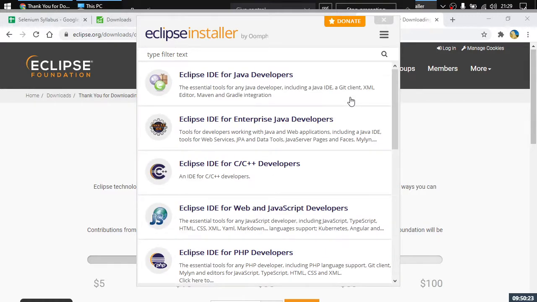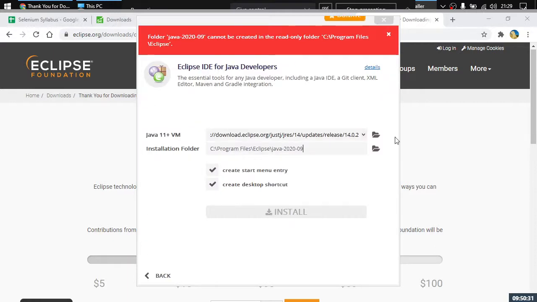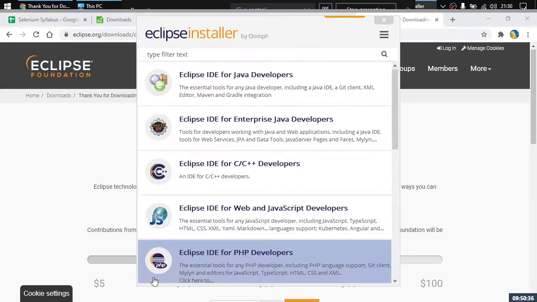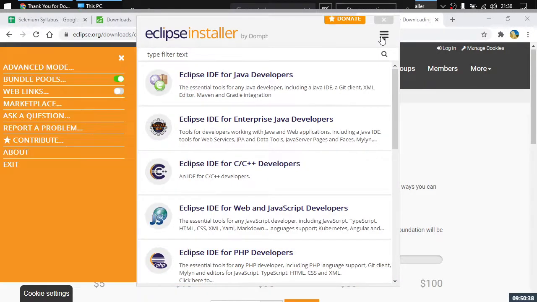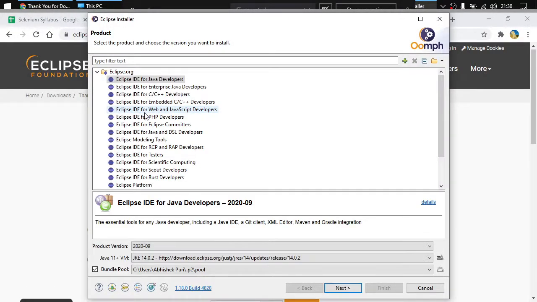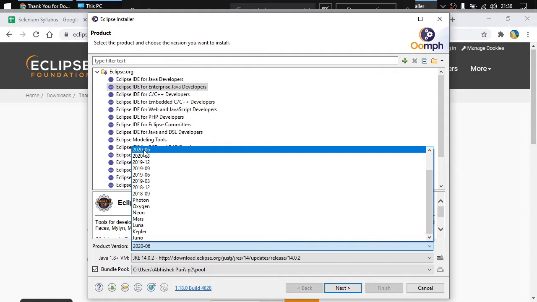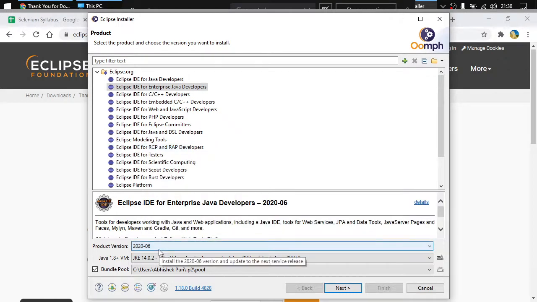Here, if you click on install Eclipse IDE for Java developers, it will not allow you to choose the version of Eclipse you would want to install. So click on back, click on the hamburger, click on advanced mode, and the moment you click on advanced mode, you will get some options. First, choose Eclipse IDE for enterprise Java developers. Next, you need to choose the product version. Choose 2020-06. By default, it will be chosen.